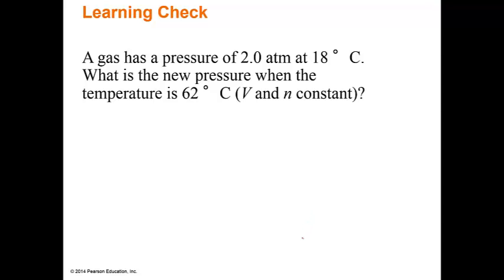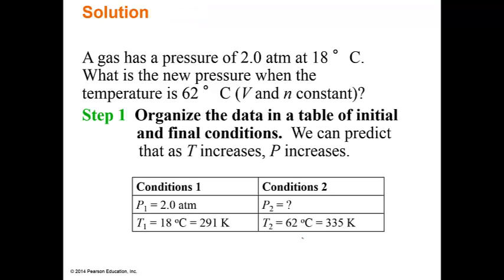A gas has a pressure of 2 atmospheres at 18 degrees Celsius. What is the new pressure when the temperature is 62 degrees Celsius? Remember, volume and moles are constant. We need 3 steps for this. The first thing we've got to do is organize. Step 1 is we're going to organize our data.